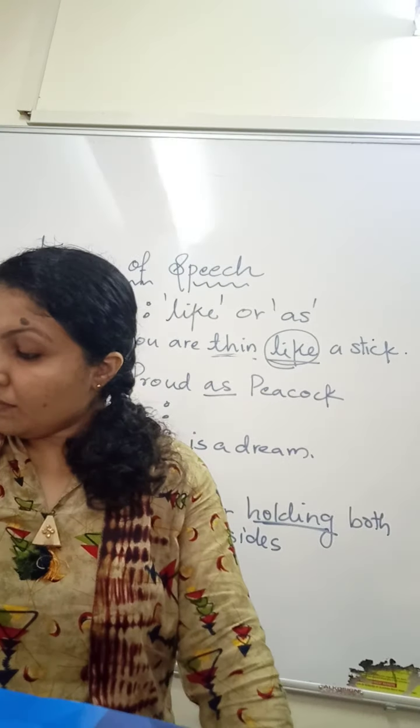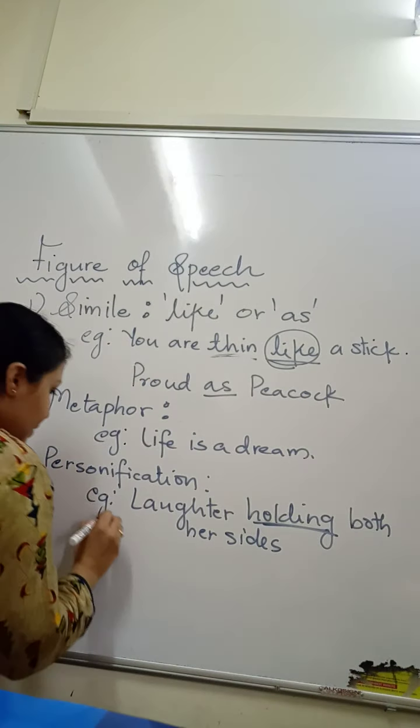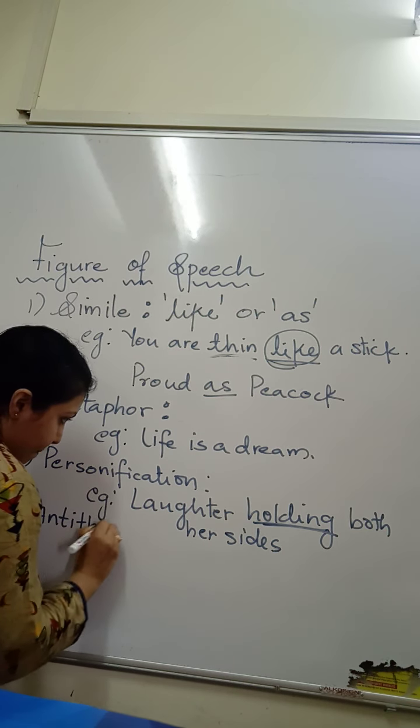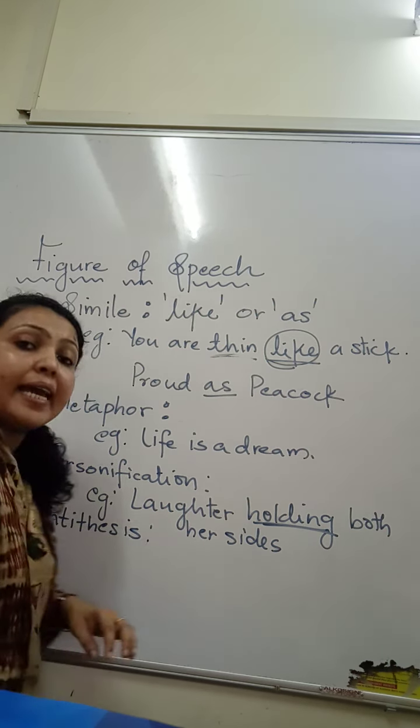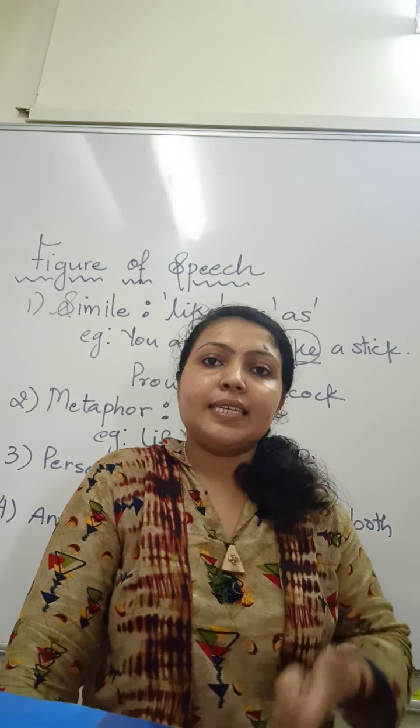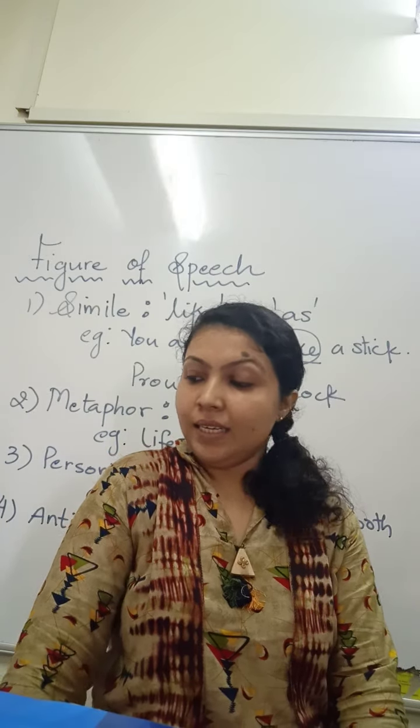Okay, then comes antithesis. Antithesis, where opposite words are used in a sentence, is called antithesis.